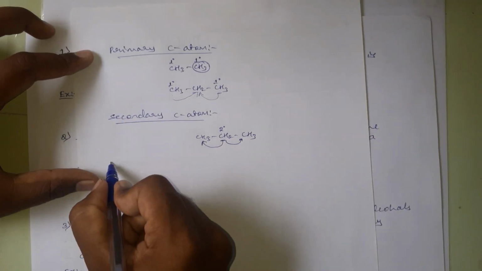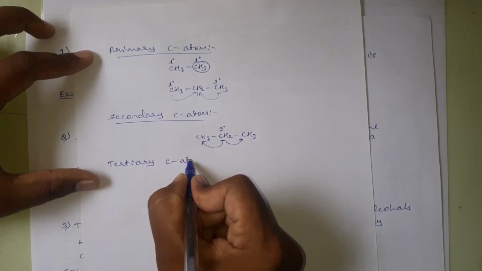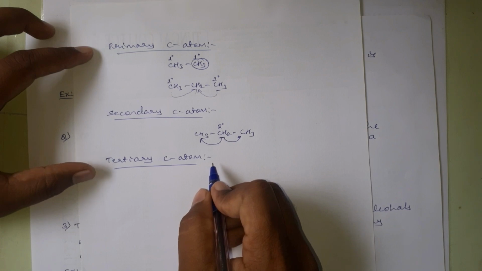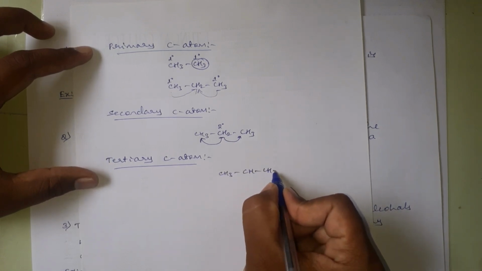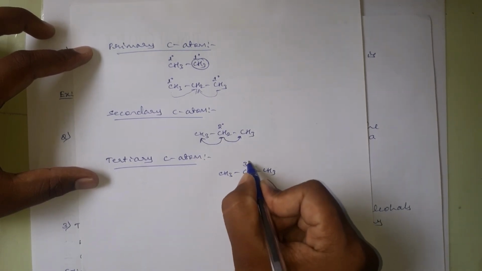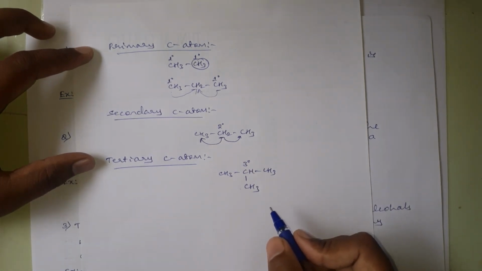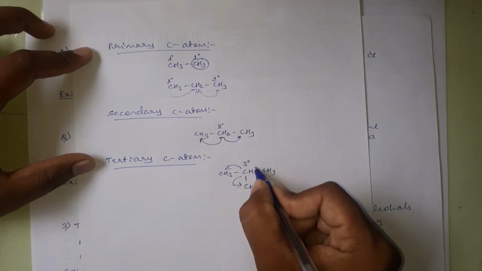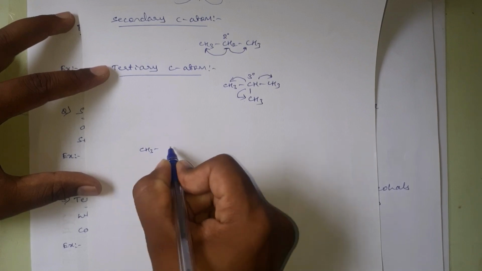Then by definition, what is a tertiary carbon atom? A tertiary carbon atom is the one which is attached to 3 other carbon atoms. Here I will write this one carbon as a tertiary carbon atom because this carbon atom is attached to 3 other carbon atoms.